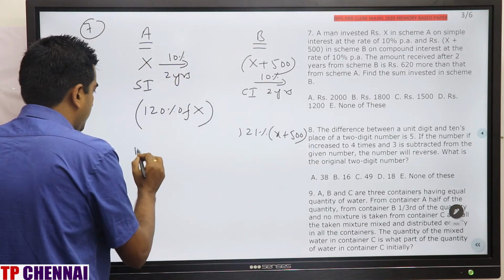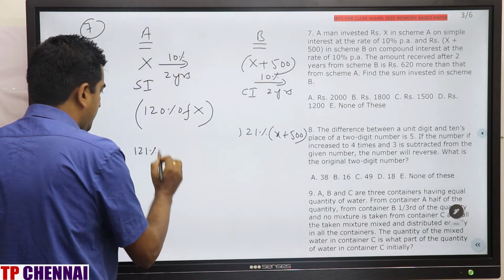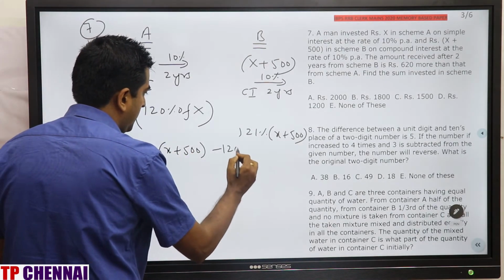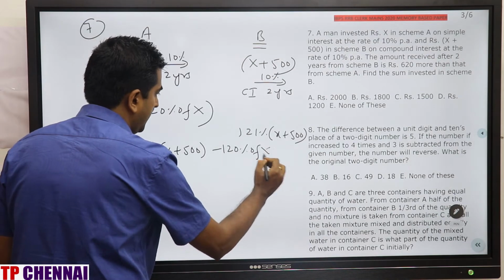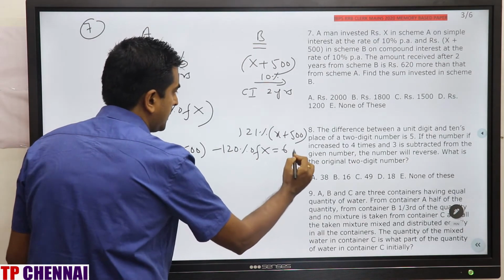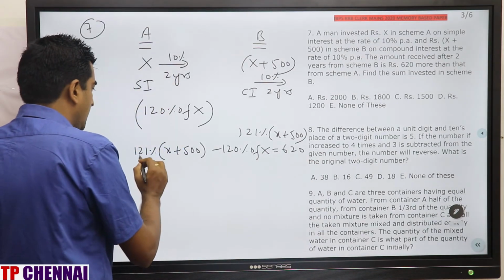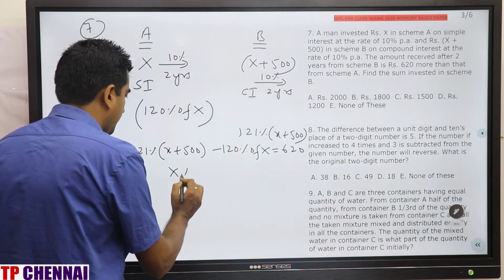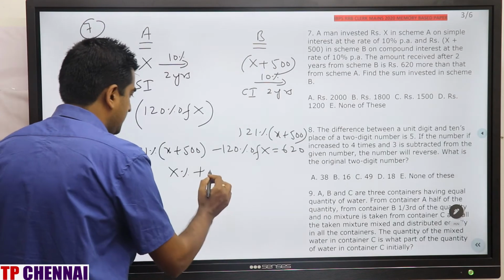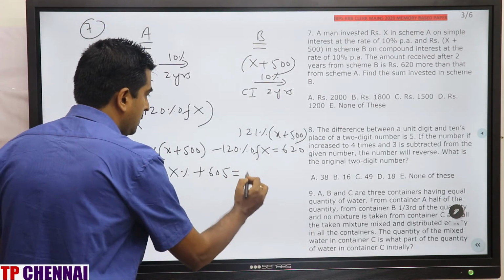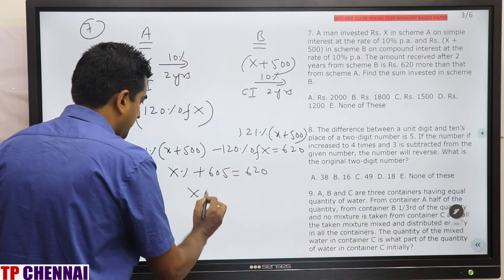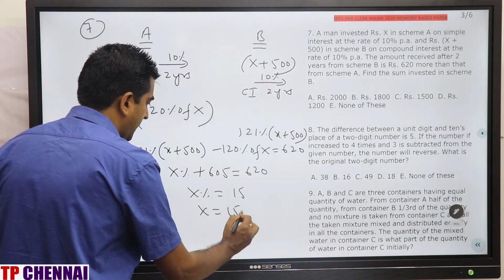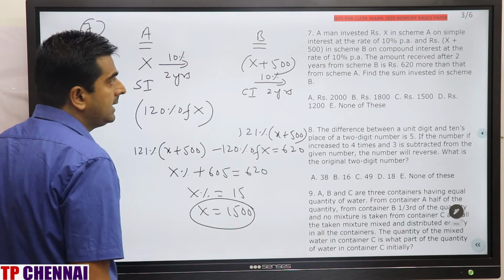So difference, so 121% of X plus 500 minus 120% of X is equal to 620. 121% X minus 120% X, X percent, plus this is how much? 605 is equal to 620. X percent is equal to how much? 15. X will be how much? 1500. But what are they asking?